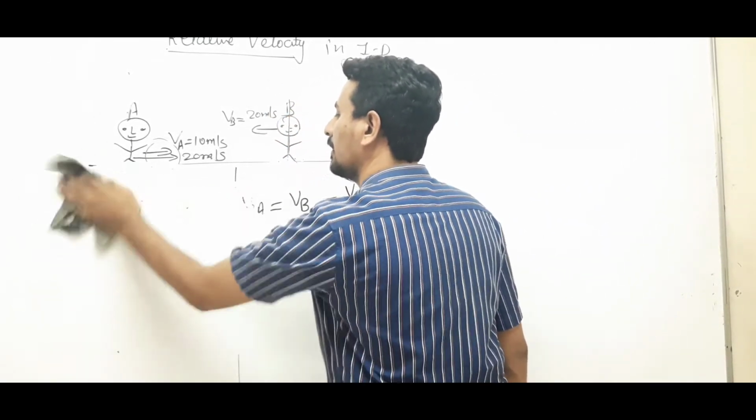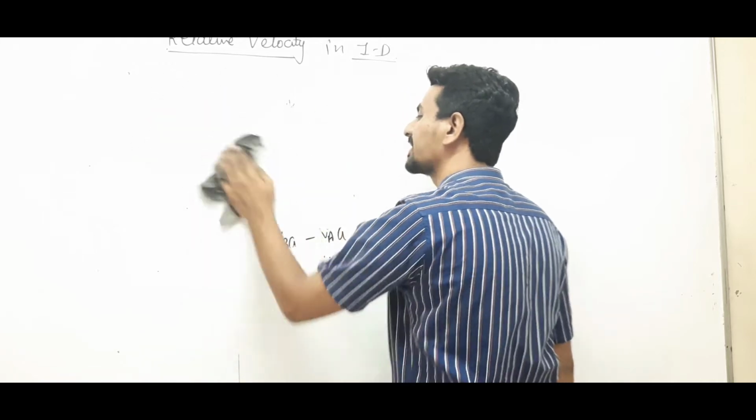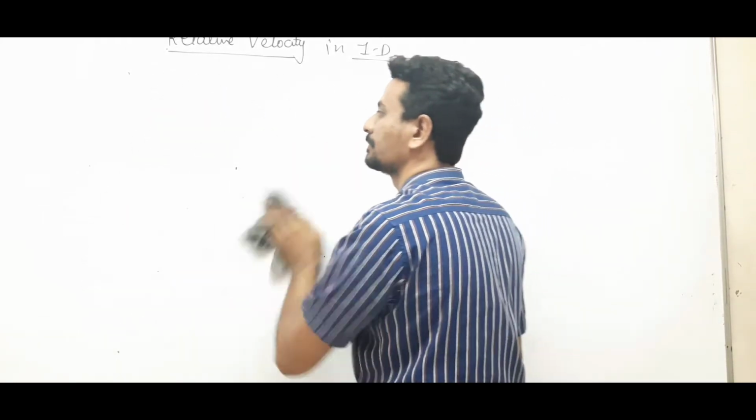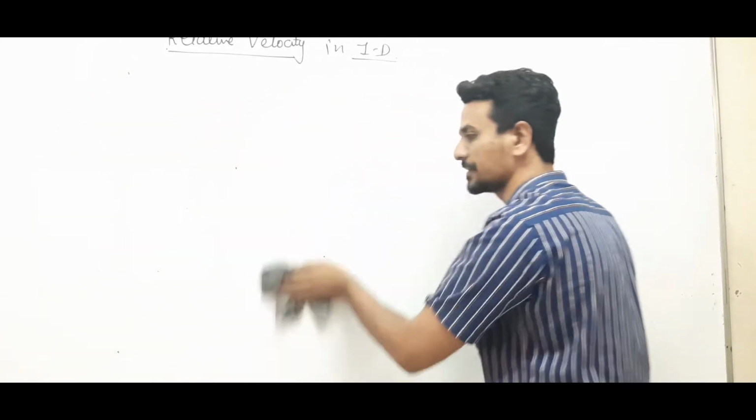Okay, now let us understand this with one more example. Now we will take three different situations.